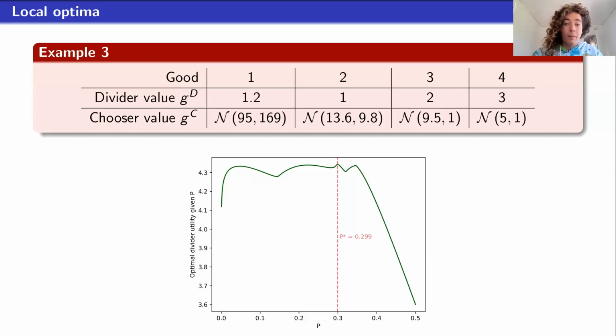But we can't do that because, as we see here in this graph, this is just a cooked up example to make this interesting graph. On the x-axis, I'm placing the values of P that we're going to try to guess. And on the y-axis is the optimal divider utility, given the constraint that the chooser picks pile 1 with probability at most P. As we can see, there are multiple local optima, even for only 4 goods here. We have 4 possible local optima, so we really do need a fine mesh of different P values to be able to find this peak.